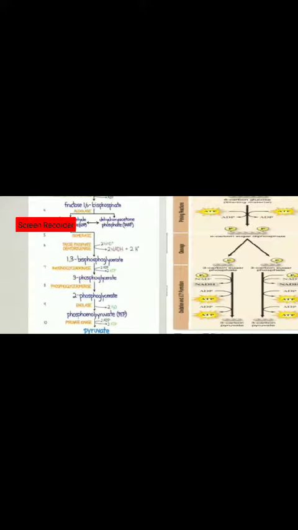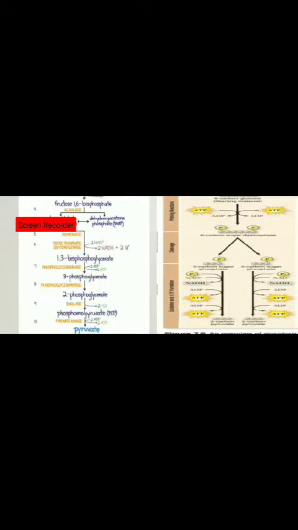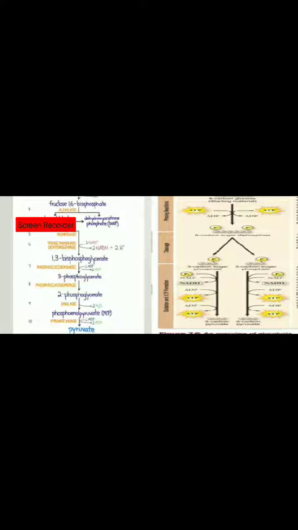So the 1,3-bisphosphoglycerate is converted into 3-phosphoglycerate, and here what is important is that ATP is formed. So this is the first substrate level phosphorylation. You will study substrate level phosphorylation in photosynthesis in the Z scheme and cyclic pathway. Here you are getting 2